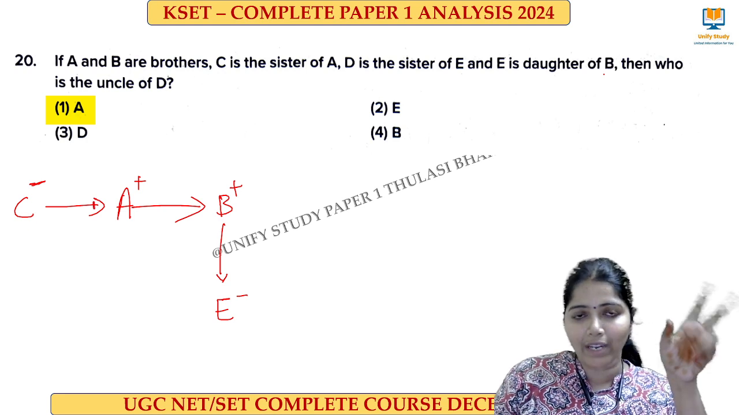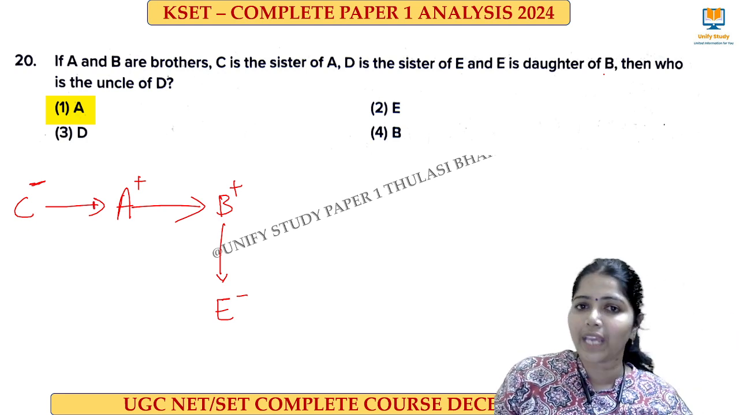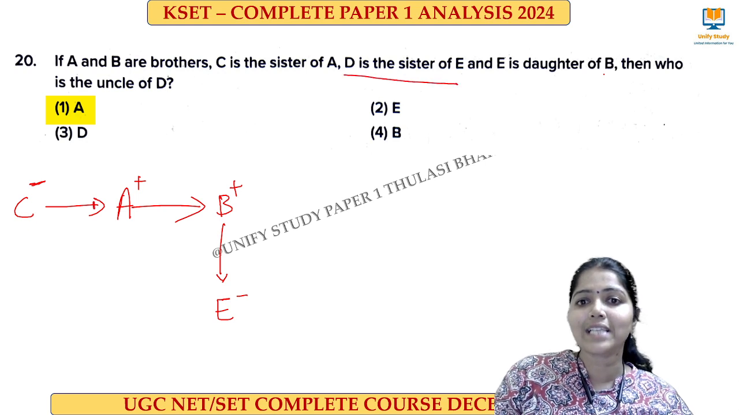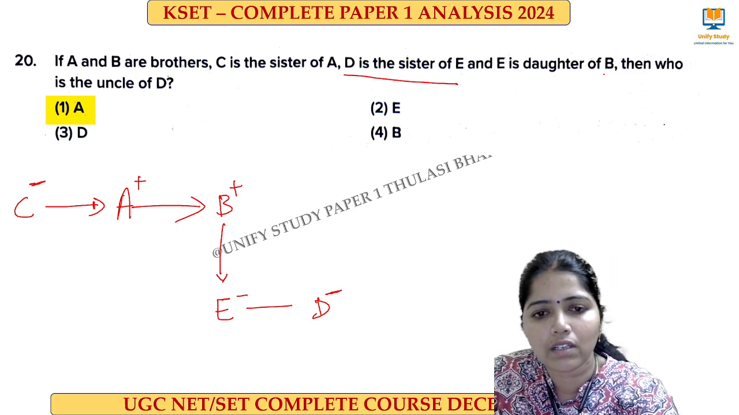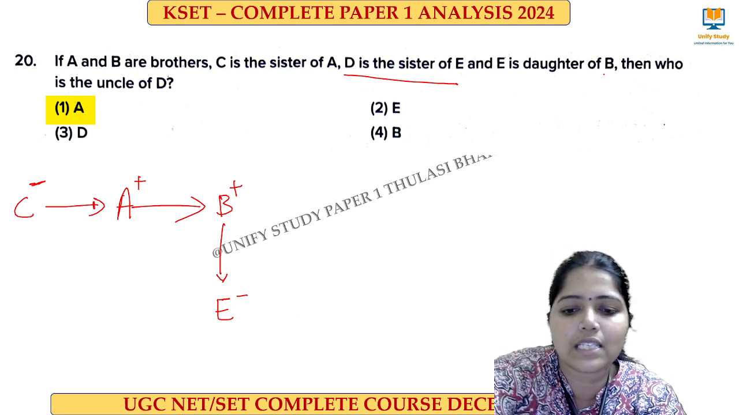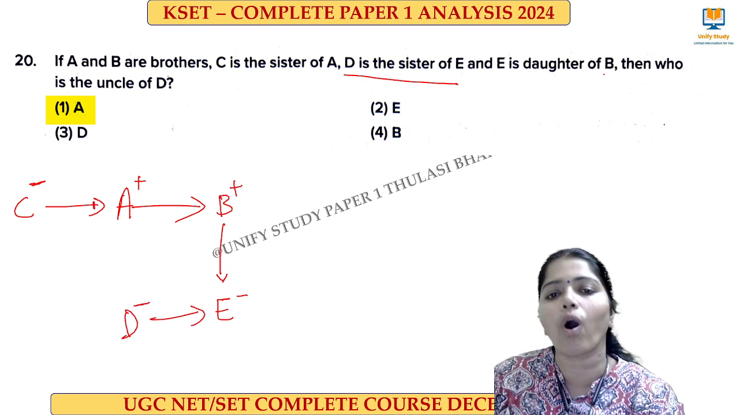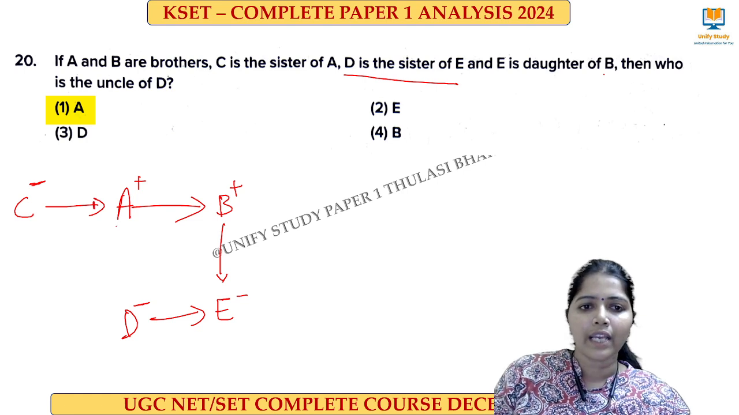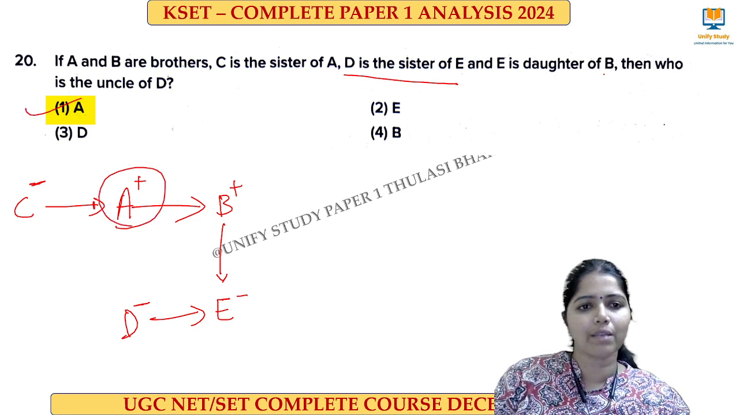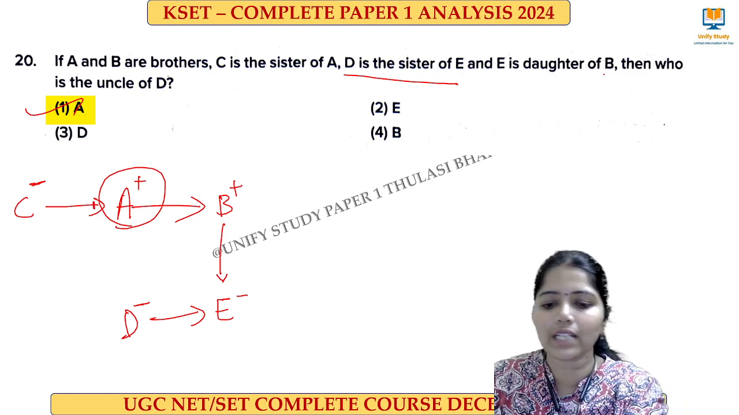Please mind the generation. This is the same generation, this is the next generation down. D is the sister of E, so D is a female and she is the sister of E. Okay. Then who is the uncle of D? The uncle is male, right? So A is the male. C is the aunt. B is the father. Okay, right. Now the right answer is A.